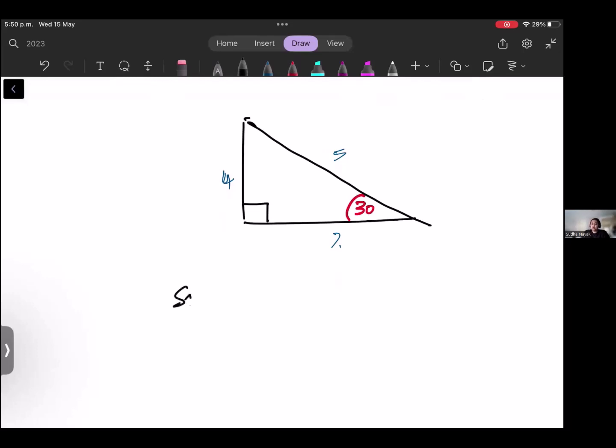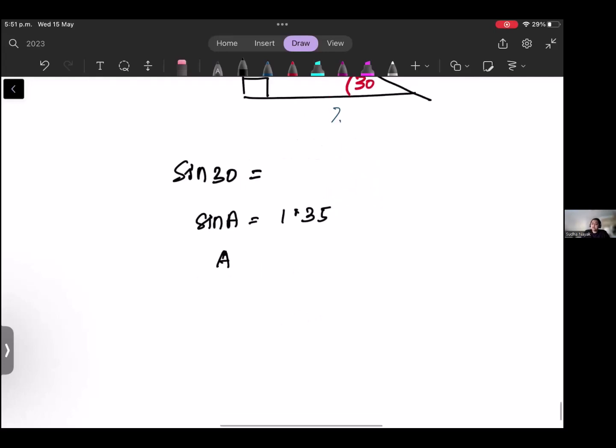And we all know, if it is sine 30, we just put it into the calculator and find the value. But if we don't know the angle, say sine A is equal to 1.35 or something, then to find the angle, what do you do? You do sine inverse of 1.35. Both can be done in the calculator. You can find the values in the calculator and then work with those.